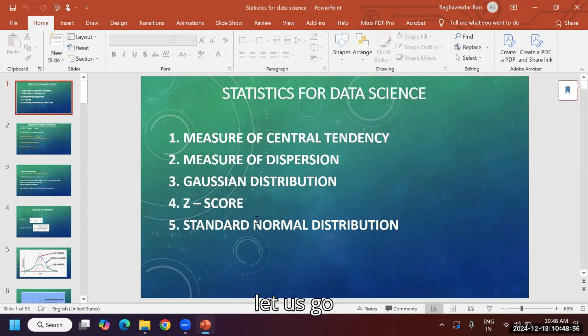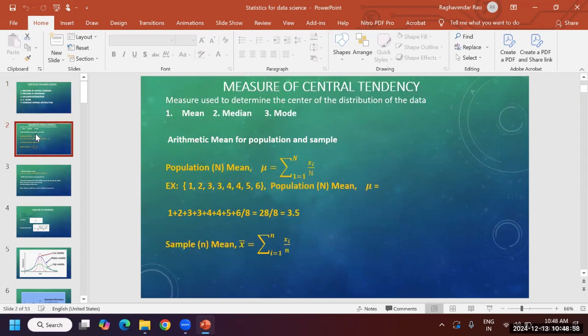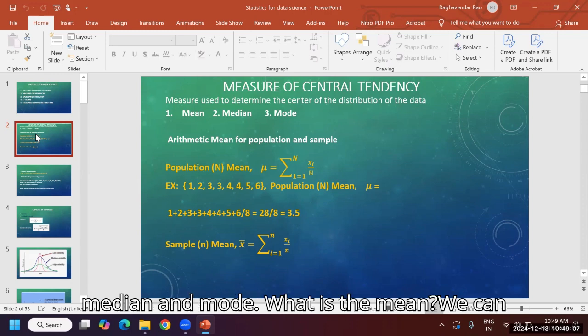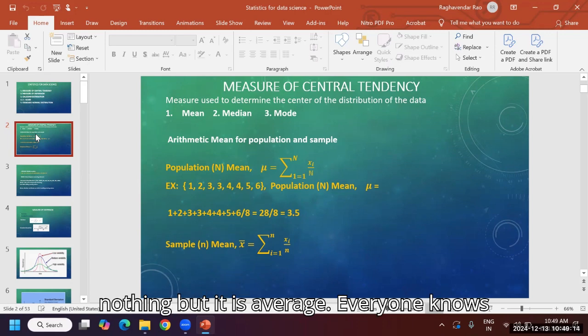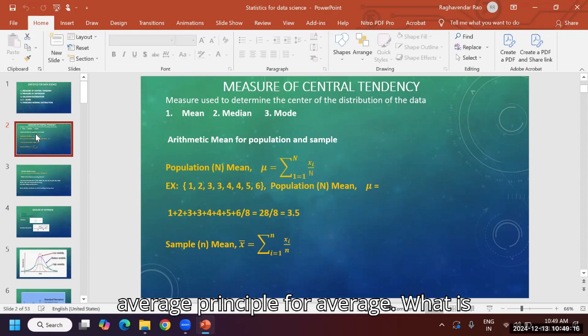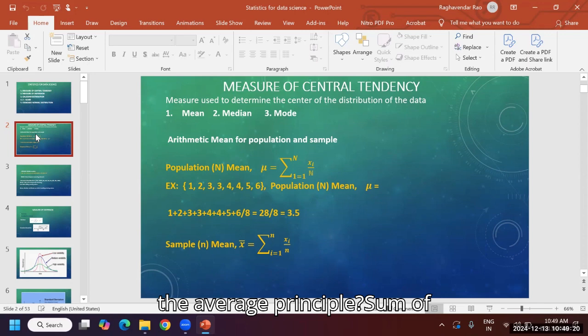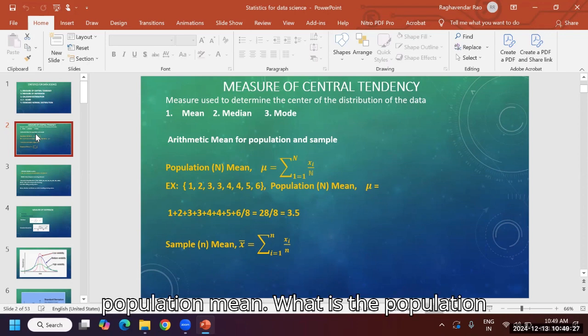Okay, let us go. Population, mean, median, mode. The measures used to determine the central tendency of a distribution are the mean, median and mode. What is the mean? We can understand that first, then we can go to the median. Mean is nothing but average. Everyone knows the average principle. What is the average principle? Sum of all by the number. Very good. So that is the population mean.